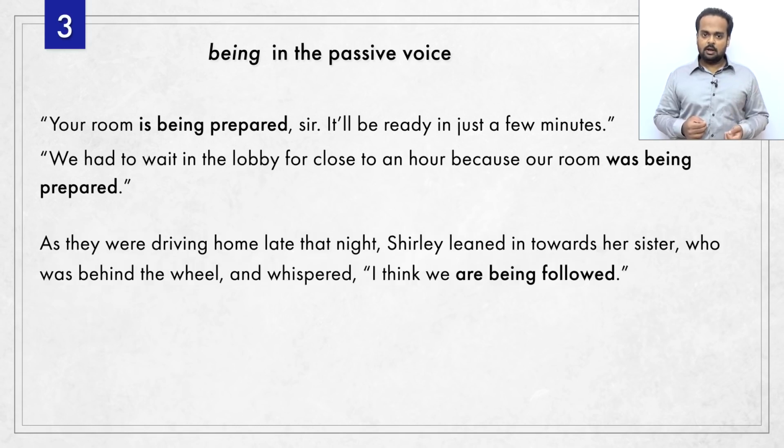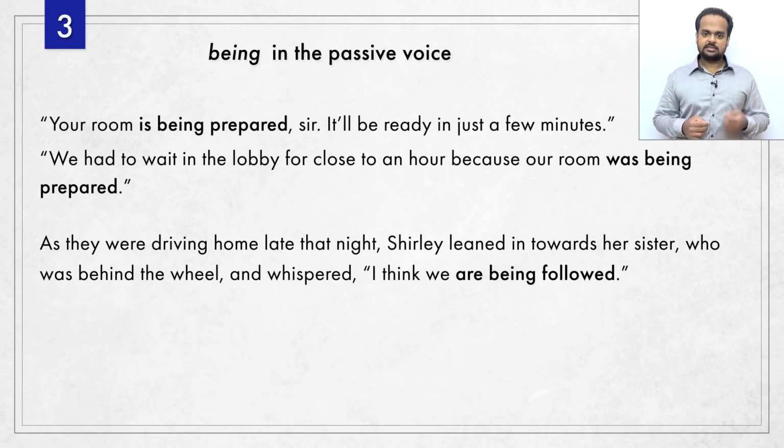One more example. I read this one in a novel recently. As they were driving home late that night, Shirley leaned in towards her sister, who was behind the wheel. The wheel is the steering wheel, so behind the wheel means her sister was driving, and whispered, I think we're being followed. So maybe she saw another car in the rear view mirror, and that car had been following them for a while.